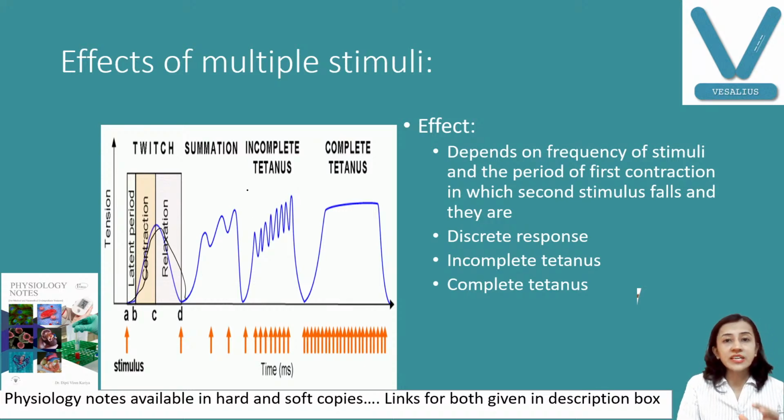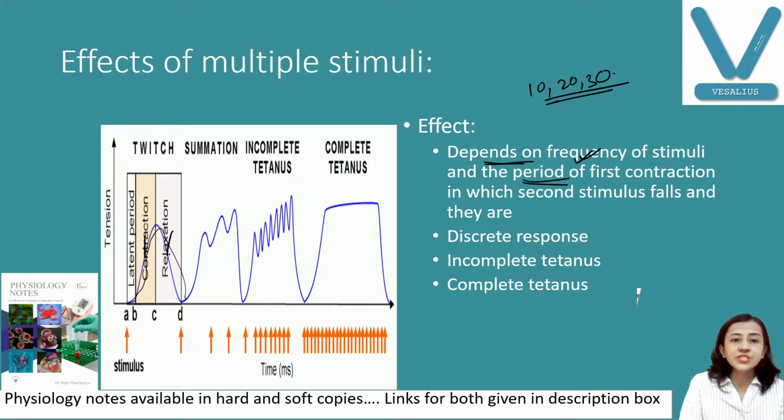What effects are found? These effects depend on the frequency of stimuli. Suppose we have given 10, 20, 30 stimuli. Depending on the frequency, or you can say in which period, contraction, relaxation or latent period, your second stimulus comes. Suppose your frequency is very high, meaning the second stimulus comes in the contraction period only of the first one. So the response is different.